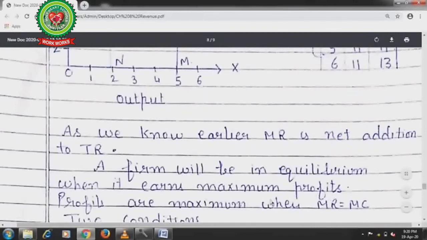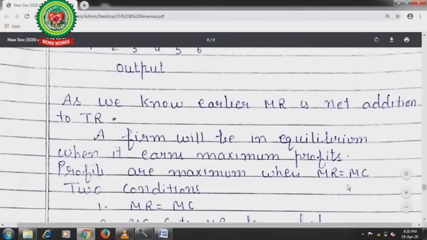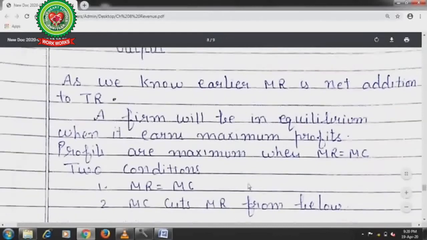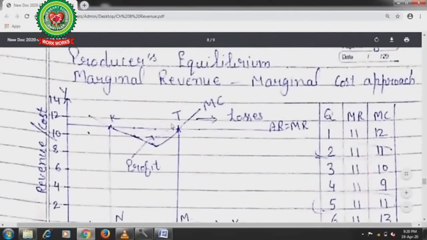Profits are maximum when MR is equal to MC. Two conditions. First one is MR is equal to MC and MC cuts MR from below. So at second point T, you can see both the conditions are satisfied. MR is equal to MC, and MC cuts the MR curve from below.